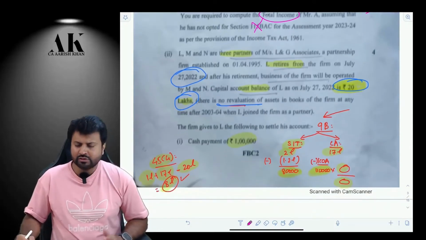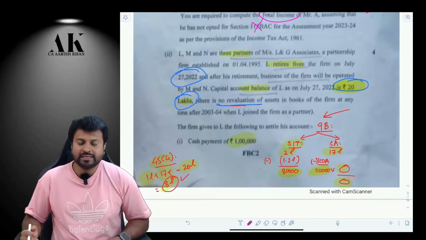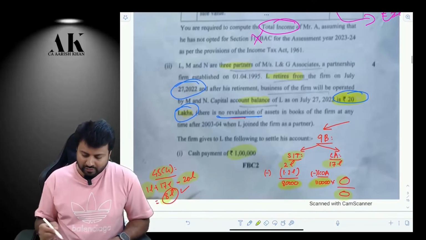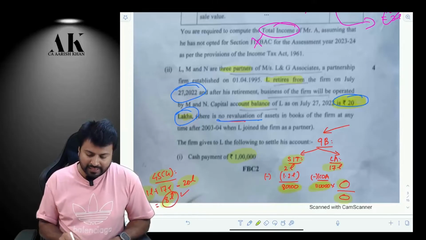Now the next question has a lot of information which is missing over here. Okay. So what is the information which is missing? I am telling you in a while, don't worry. So there are three partners. This question is on 9B and it is on 45(4). So L, M, N are three partners, out of which L is retiring.